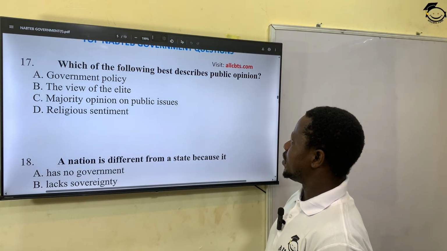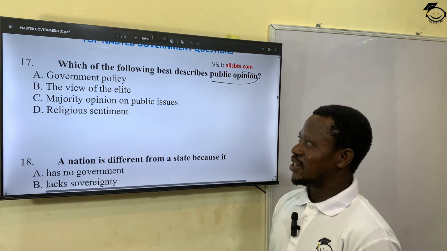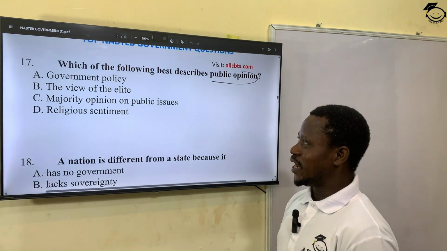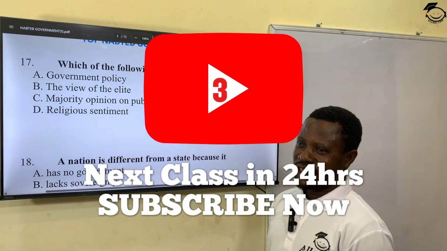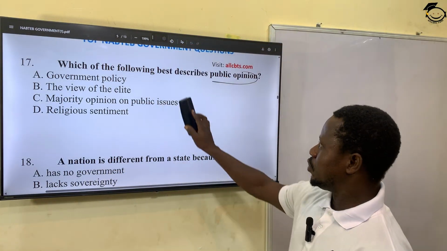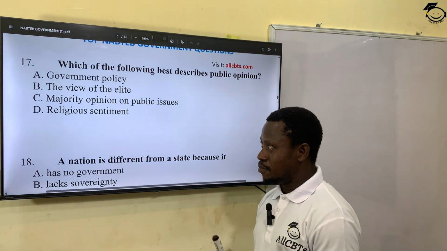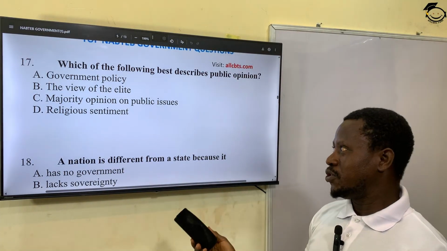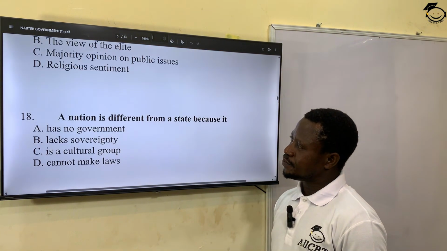Which of the following best describes public opinion, the opinion of the public? Government policy, the view of the elite, majority opinion on public issues, religious sentiment. The most correct answer without wasting our time here is C, majority opinion on public issues. What many people are saying, the majority. It may not be all, the majority are saying on public issues. That's public opinion. All right?